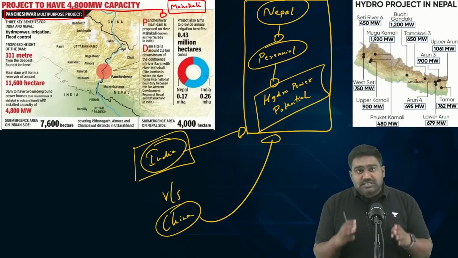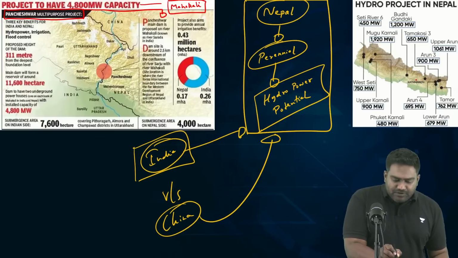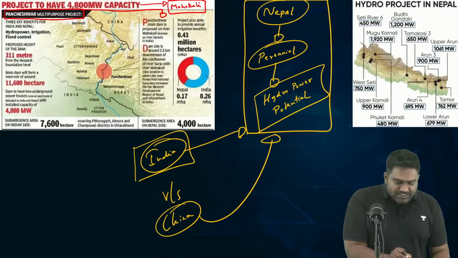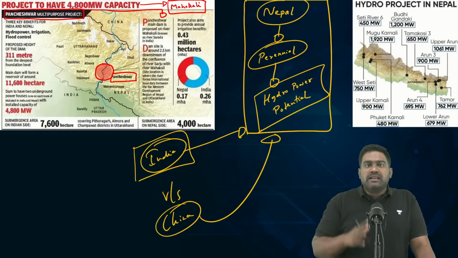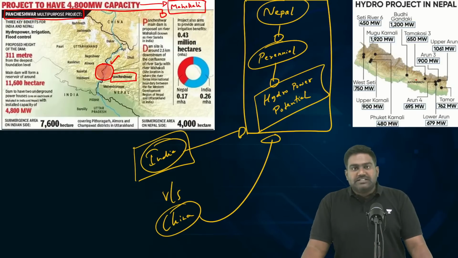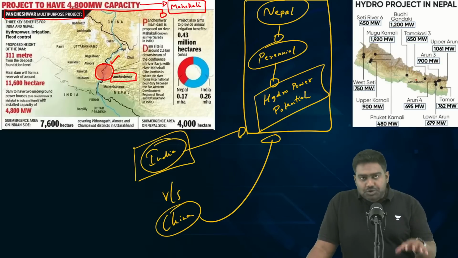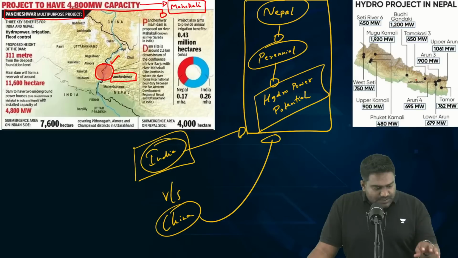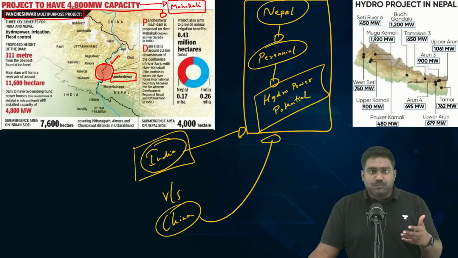But this project has not started. It has not taken off. But India is actively pushing for its implementation. One reason why Nepal has held back on this project is because the proposed site of the Pancheshwar Dam is exactly on the India-Nepal border where the Kalapani dispute is present. But India is trying to push for this initiative. It would be mutually beneficial. It will help both the countries. We would be sharing the hydropower. It will help in flood management and water management in this critical drainage basin. So this is the Pancheshwar multi-purpose project pushed by India.